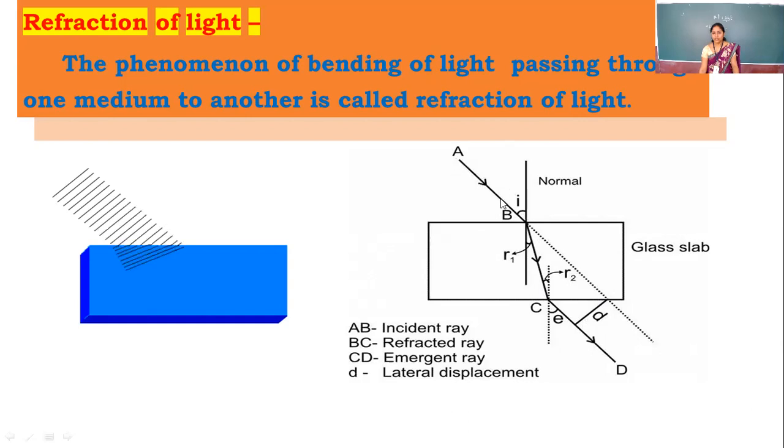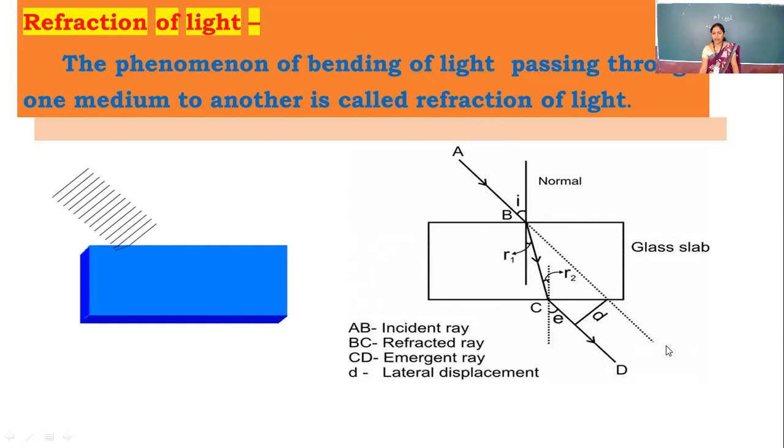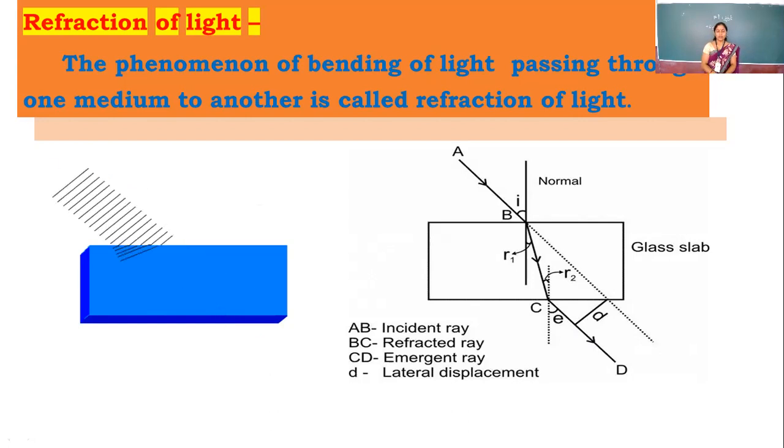Now, look at this second picture, the ray AB. Actually, the path of the ray AB is shown with the help of the dotted line. And after the displacement, that means after changing the direction, we will get the light in the direction of the CD ray. So this is nothing but the change in direction, and such a phenomenon is called refraction of the light. In simple words, refraction is nothing but simply bending of light when it passes from one medium to another medium.